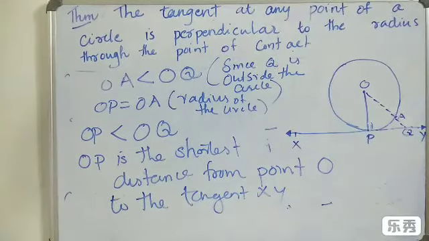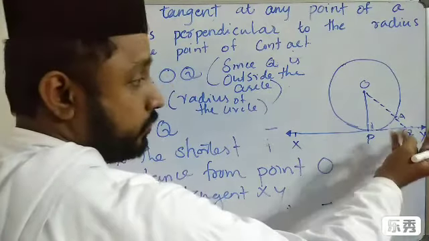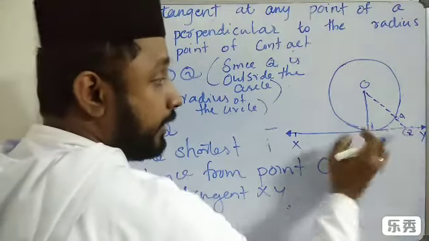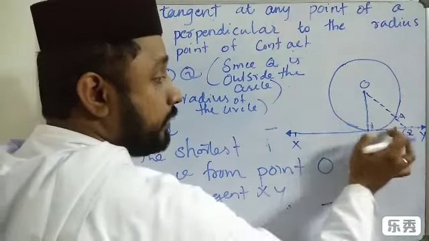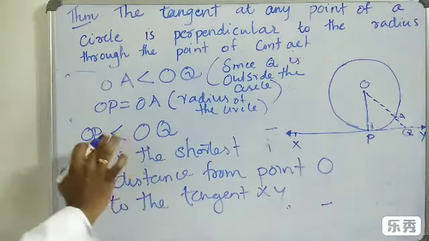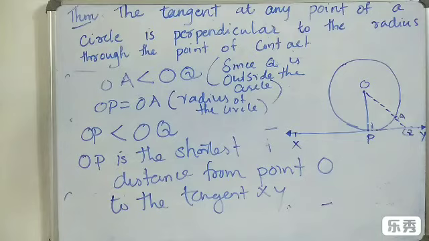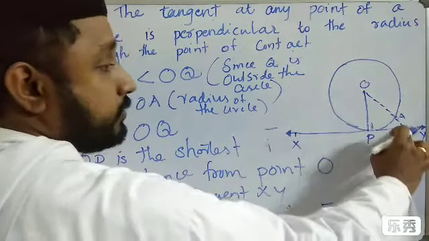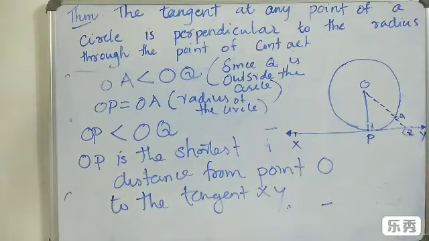We take a point Q. If we take Q anywhere outside the circle, then OQ will be greater than OP. This is the shortest distance.